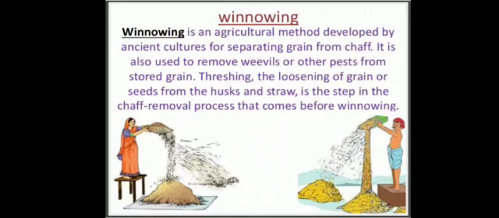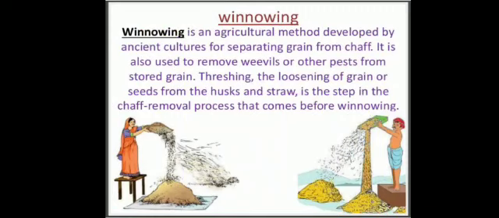The husk particles, being lighter, are carried away by the wind to a greater distance. See in the diagram, it is shown that wheat grains fall vertically to the ground, and husk, because it is lighter in weight, is carried away by the wind. So in this way husk can be separated from wheat grains.